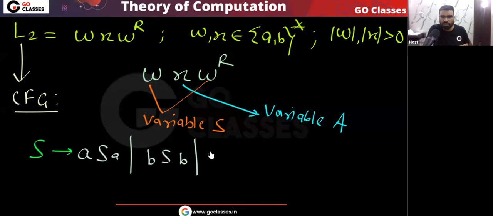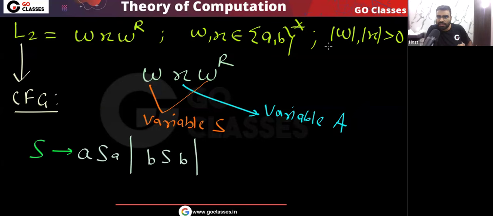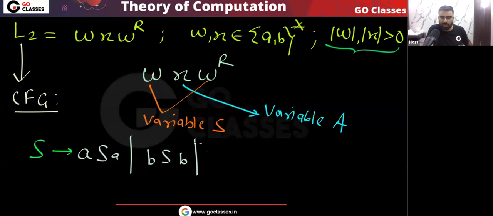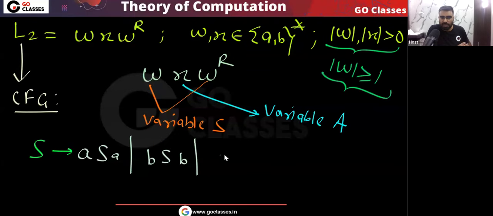Then finally you can notice that in between, this S can go to A. But remember one thing, the length of w is greater than 0. Because w is non-empty, the length of w is greater than or equal to 1. So instead of sending S to A, I will send it to aAa or bAb.